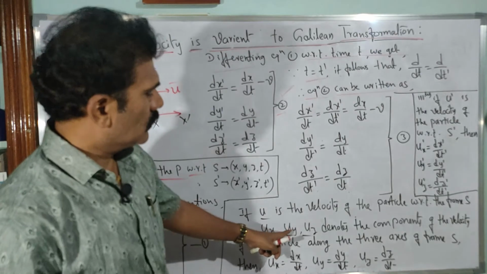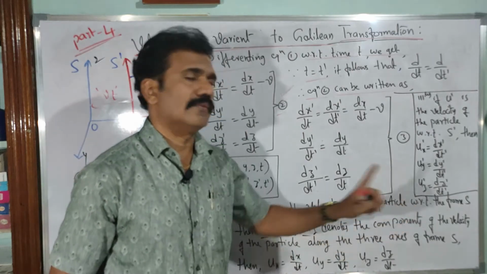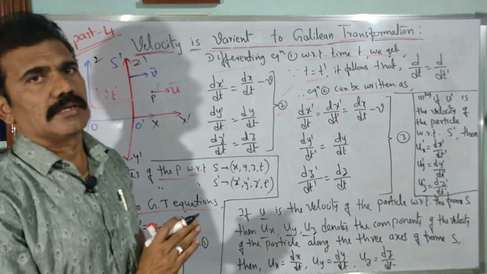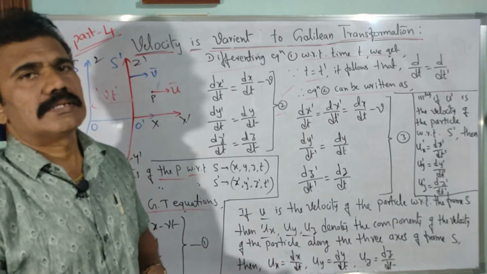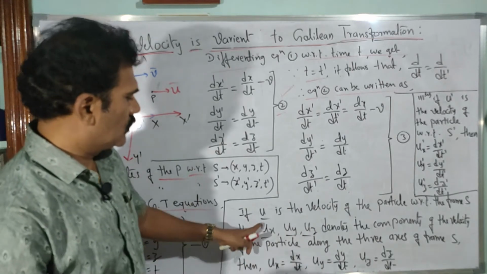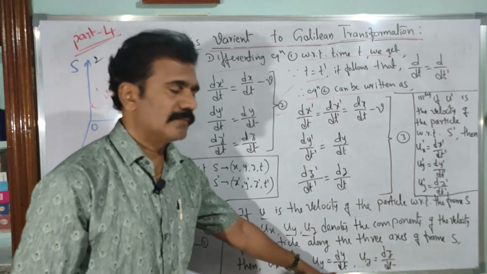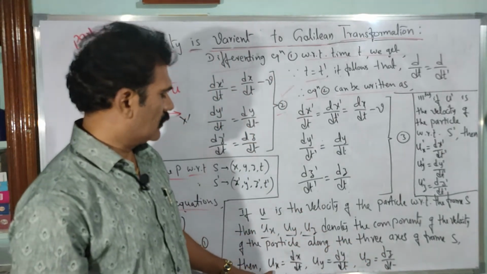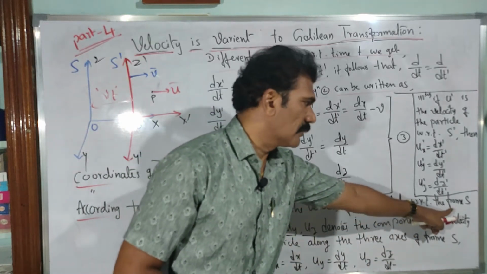So ux, uy, uz denote the components of the velocity of the particle along the 3 axes of the frame S. With respect to S, the velocities of the particle along x, y and z are ux, uy and uz. How do you write the equations for these velocities? It is the rate of change of position along that particular axis. So ux is dx by dt, similarly uy is dy by dt, and uz is dz by dt. Like that you get the equations for the components of the velocity ux, uy, uz as measured with respect to the fixed frame of reference.